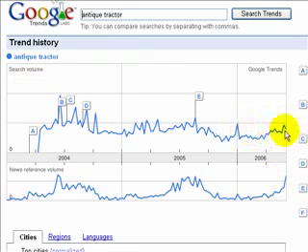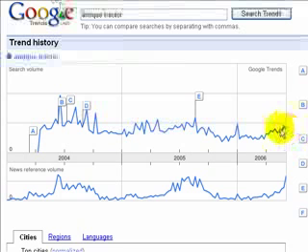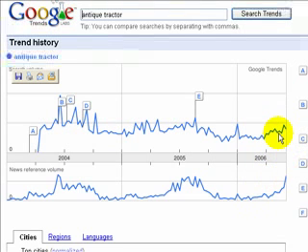We might want to go take a look at some forums and such and see what these folks are talking about and look at some hot trends within the antique tractor trend. I'm sure there's all kinds of things that these folks are looking for. But that's not too bad. That kind of perks my interest a little bit.